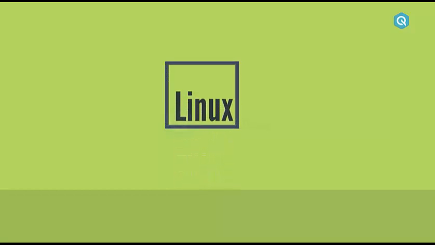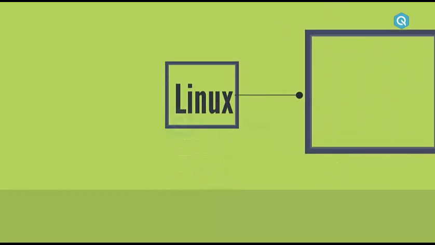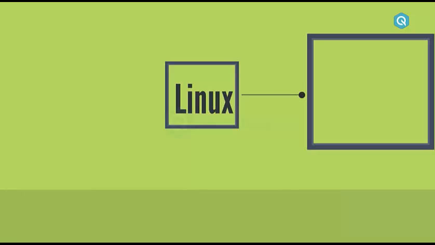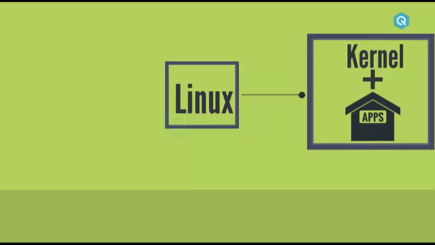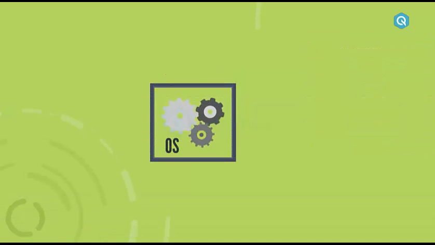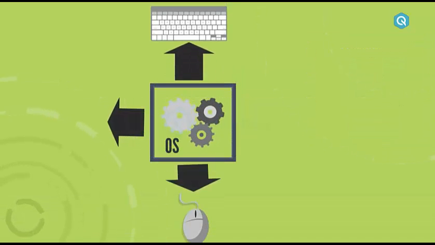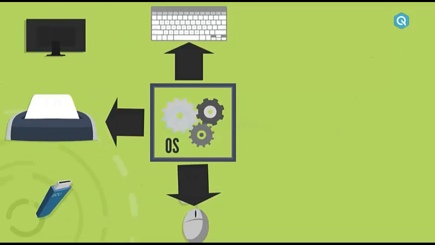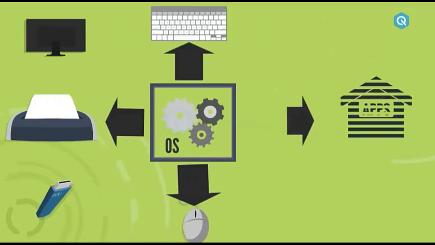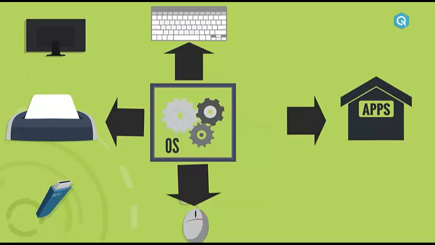Just like any other operating system, a Linux distribution is a bundle of its core part known as the kernel and many other applications like spreadsheet and video player. An operating system is that software package which manages hardware and provides services to the other applications. In other words, the operating system acts as a mediator between software applications and the hardware.